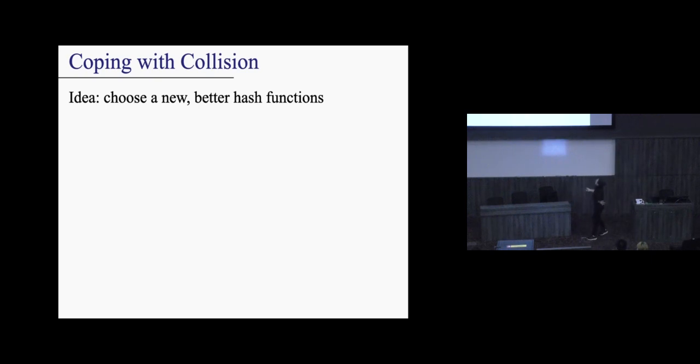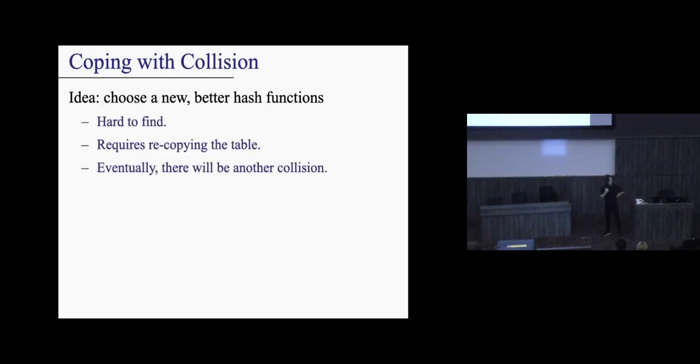Anyway, okay, so here's an idea. We want to sort of deal with collision somehow. There's many ways to do it. One way is to choose a better hash function, right? By the way, this sometimes works. This is more of an engineering thing rather than a CS math thing. You might want to look at the nature of your data and say, okay, I know that it always works this way, so I will pick this hash function. So collisions are very rare, or maybe they don't even happen.